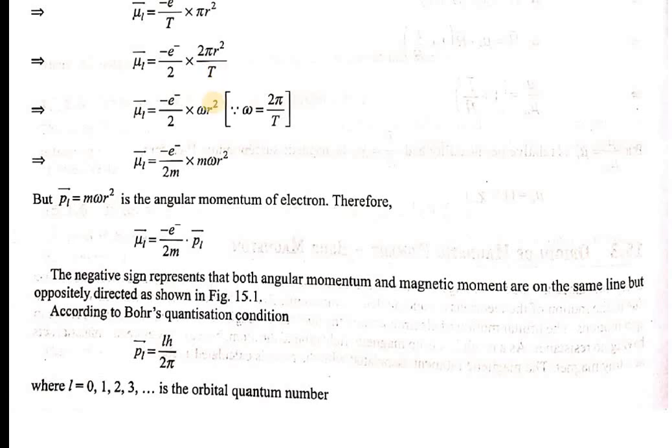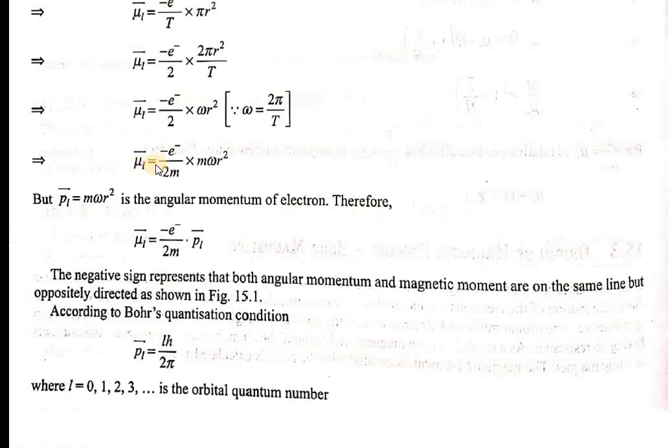And we know that the angular velocity omega is equal to 2 pi by T. So in the place of 2 pi by T, I am going to substitute omega. So the equation becomes mu L is equal to minus e by 2 into omega r square. Now multiply and divide the term with m.